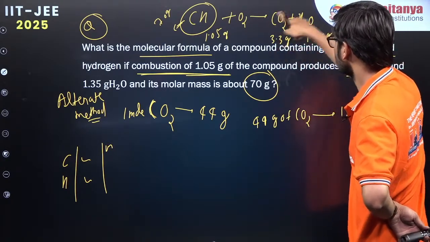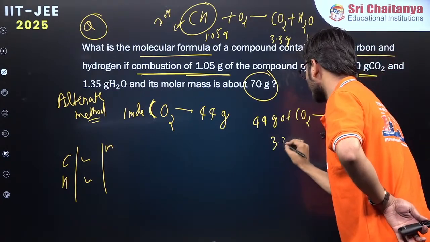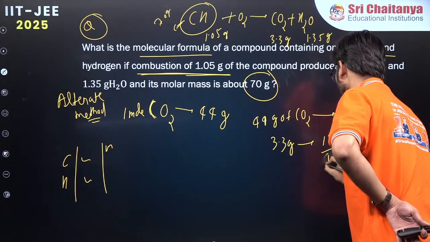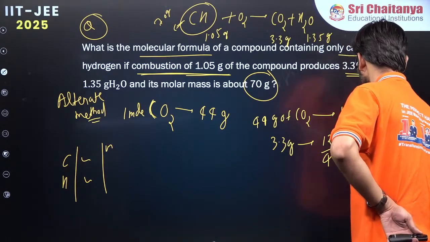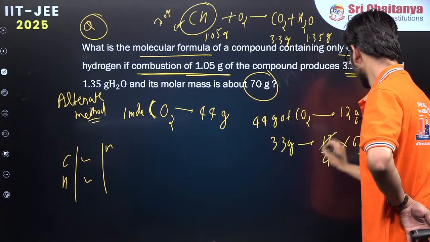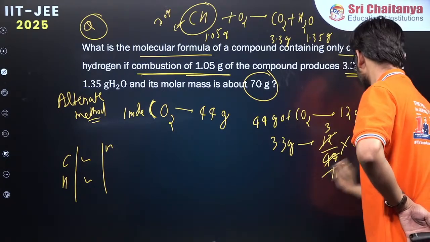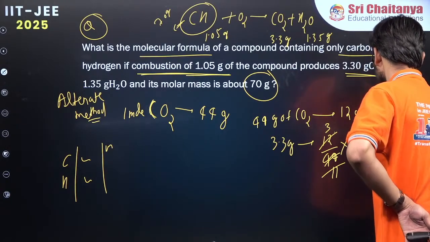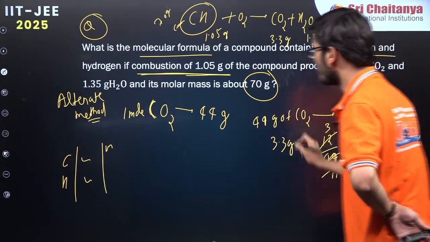3.3 gram, isn't it? So 44 gram contains 12 gram. So 3.3 grams of carbon dioxide will have how much? So this will have 12 by 44 into 3.3, right? So this is 11, right? So 11, how much is it? 33. So 0.3. So this value comes out to be 0.9 gram. That means 3.3 gram of CO2.